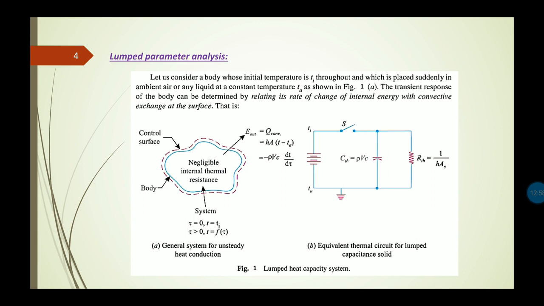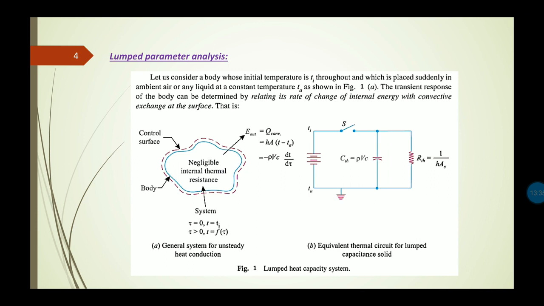Now the transient response of the body can be determined by relating its rate of change of internal energy with convective exchange at the surface, which we have discussed just now. In case of lumped parameter analysis, we consider the internal resistance to be very much negligible compared to the surface or convective resistance.